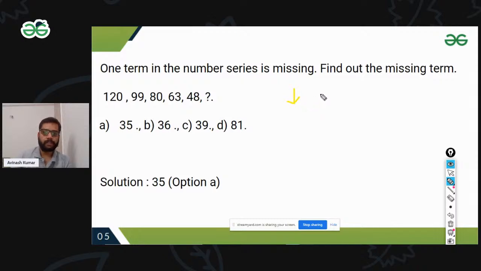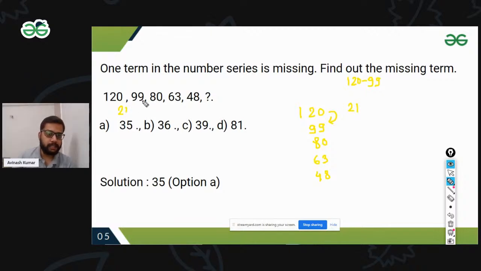So let me write all this down: 120, 99, 80, 63, 48. Let's check the difference between each pair. 120 minus 99, what will be the answer? It's 21. So here the difference is basically 21.